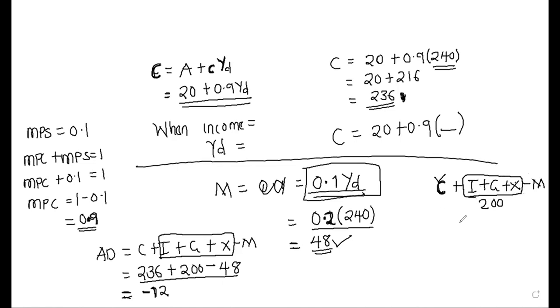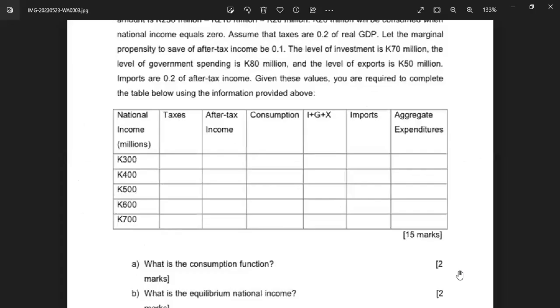So all you need to be doing is, we have the formula for the AD as C plus 200 minus M. So these are not changing. The only thing that will be changing for all of them will be the C and the M. The M, you know, these are imports, so we say minus M. So you just place your M and your C at each point. For example, for the first point, you go and check your consumption, which you would have found. So you get back here. I believe you can see it, right? You can see your consumption and your imports. This part remains the same. Then you find your aggregate expenditure.